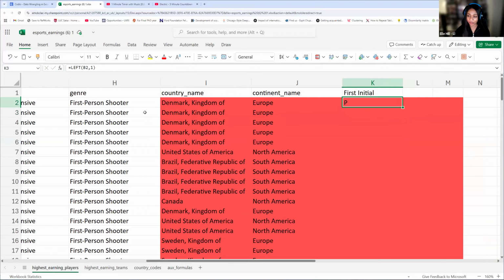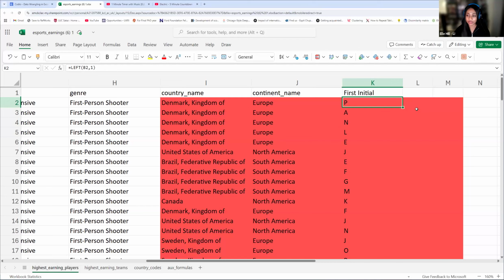Now we can autofill this, because this needs to change because the names are changing. Every time we move down a cell, the name changes. This 1 is not going to be affected. It's always going to take just that first character. So we can double click this box here and we can autofill for our first initial.